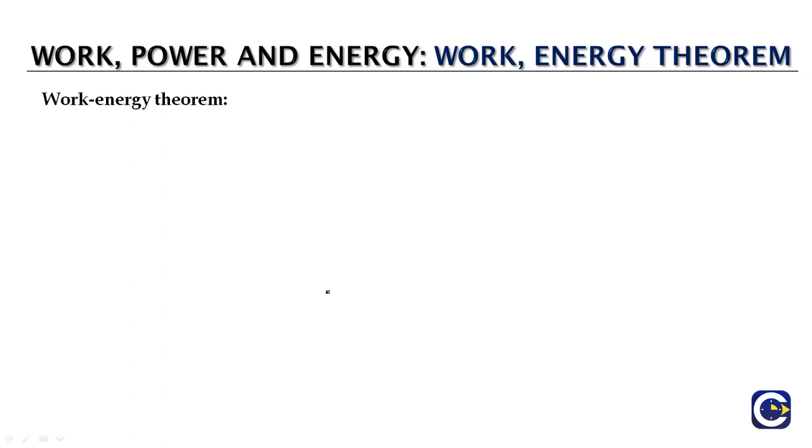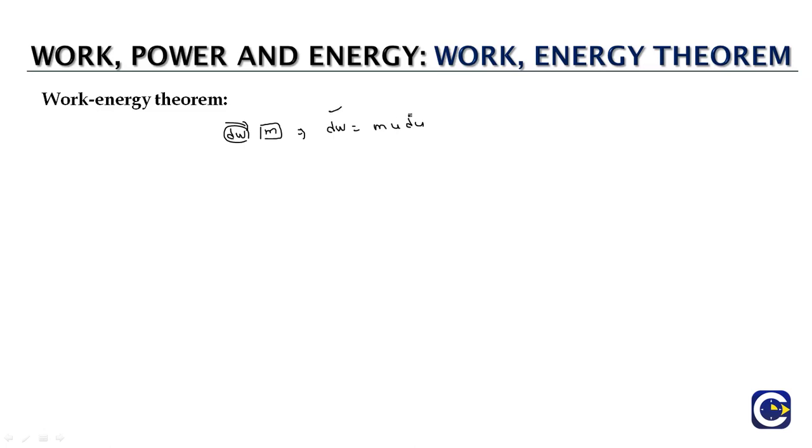Now we come to the important aspect of the work energy theorem. The work energy theorem basically relates the work done on an object to the change in kinetic energy of the object. So when we look at an object of mass m, and if we are doing a very small work dW, this will cause a change in its velocity or speed. And in the derivation for the kinetic energy by the calculus method, we have seen that the dW value will be equal to mu du.